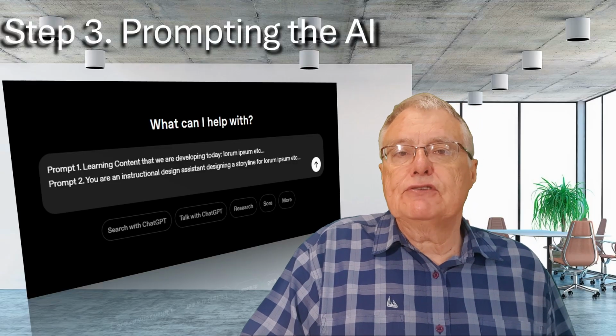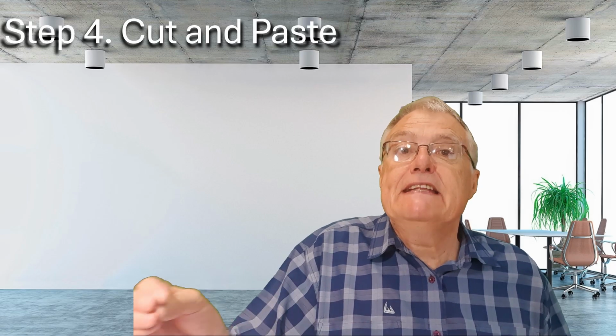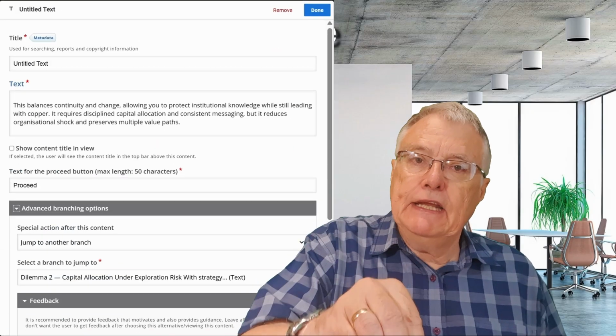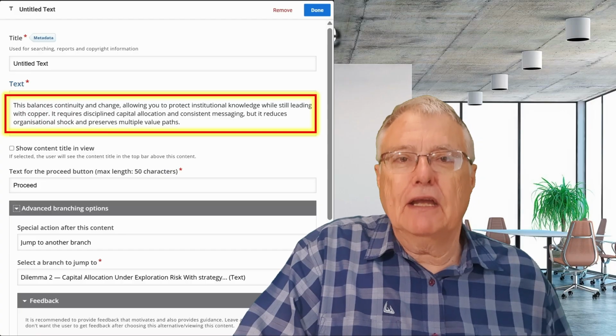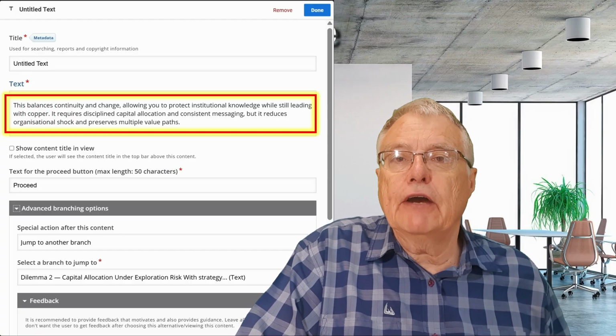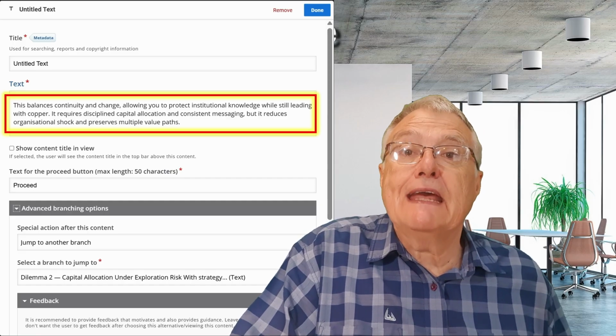The fourth step is operational. Copy the AI's response into a Word document, then duplicate that document so that you always have a clean reference version. From there, cut and paste elements directly into H5P. I prefer cutting rather than copying because it gives me a clear sense of progress as the scenario takes shape.